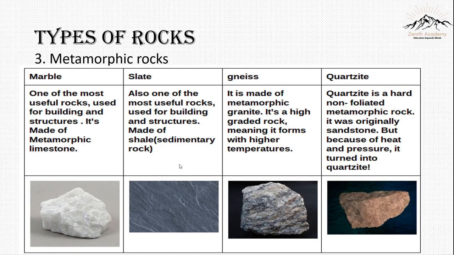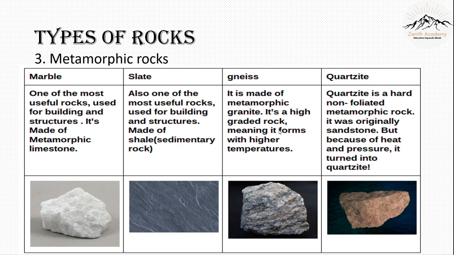So slate comes from shale. There is gneiss. It's a high graded rock and it forms with very high temperatures. And there is quartzite. Again, heat and pressure will make quartzite and it will get formed from sandstone, which is a form of sedimentary rock.